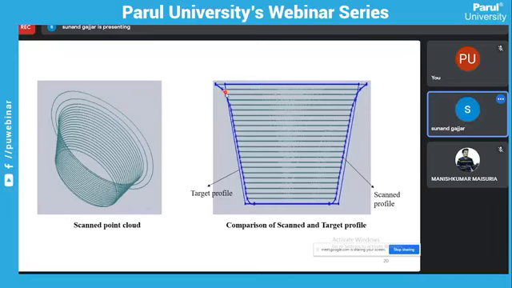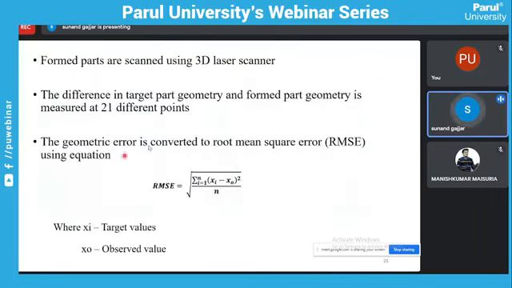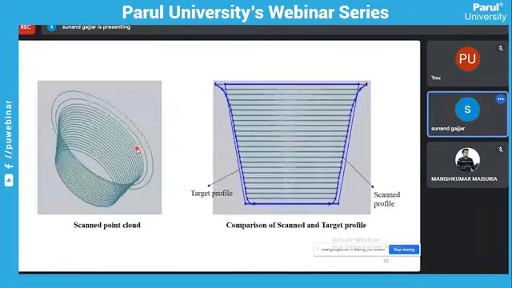So here we can observe some points. At each point we can get some values: target values xi and observed values x naught, right? The difference between the target profile and the formed part geometry is measured at 21 different points. This is the 21 different points, and the right side also has another 21 different points.